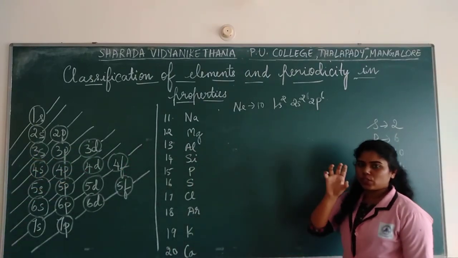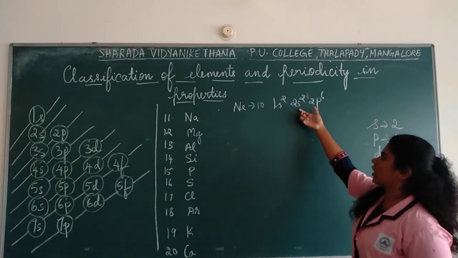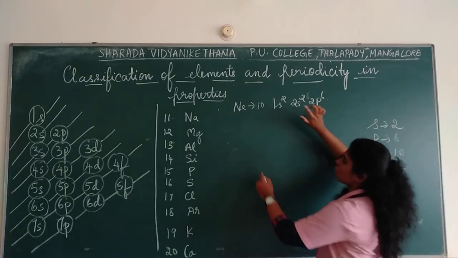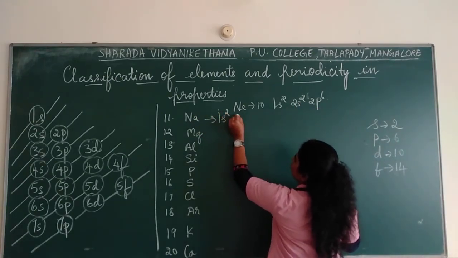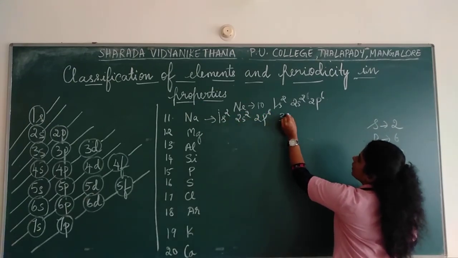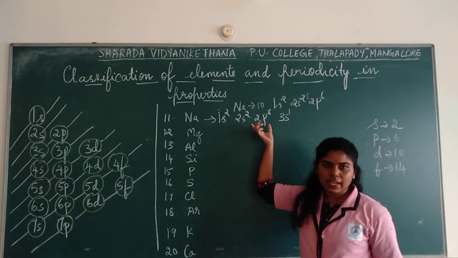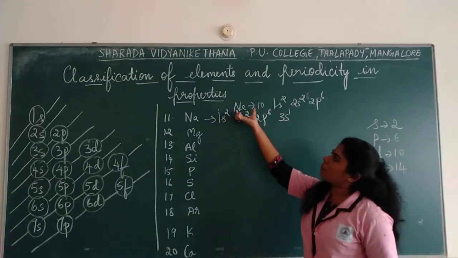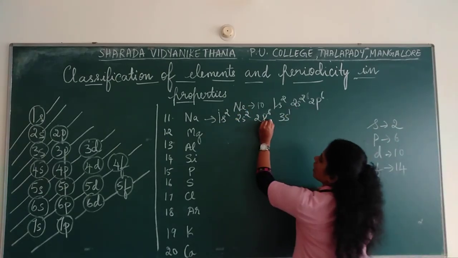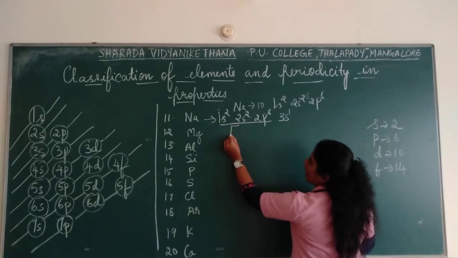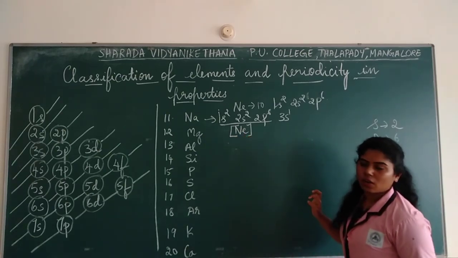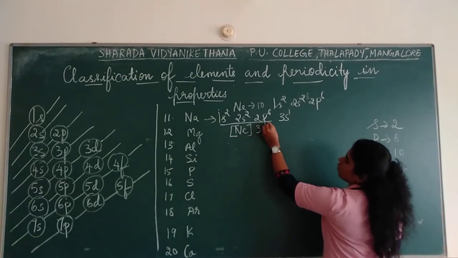Now there is another way, children, a short form of writing this electronic configuration. What we do is that we can actually put them as a group. That is, instead of writing sodium as 1s2, 2s2, 2p6, 3s1, I write it as neon, okay, and then I write 3s1.